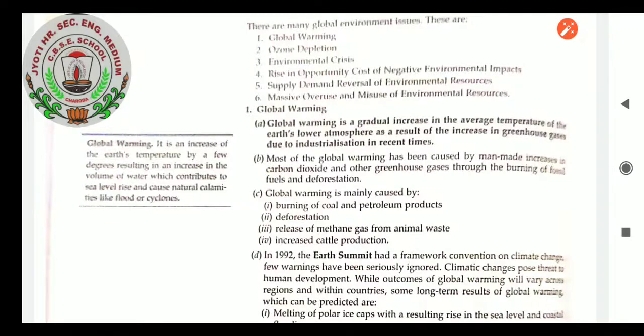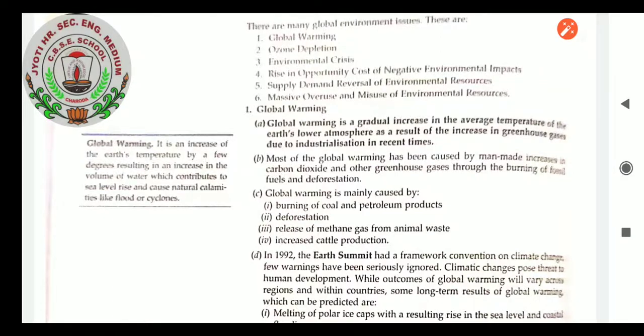When we do deforestation, you can see more and more buildings constructed and more construction work started. Deforestation doesn't mean only forest area; it means our surrounding area is also cut and cleared so that more buildings and restaurants will be formed. And when there are no trees, who will absorb the bad air? Therefore forestation is needed, but deforestation is increasing to increase the number of buildings and other purposes.